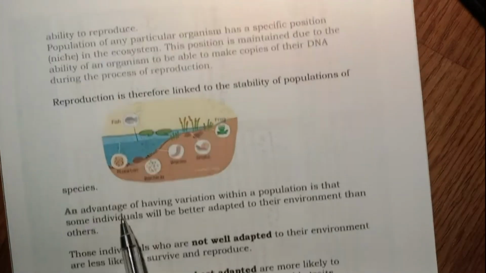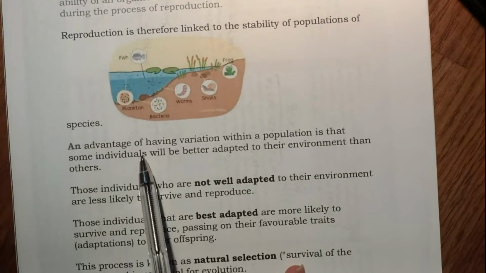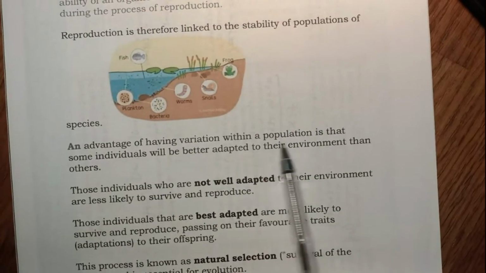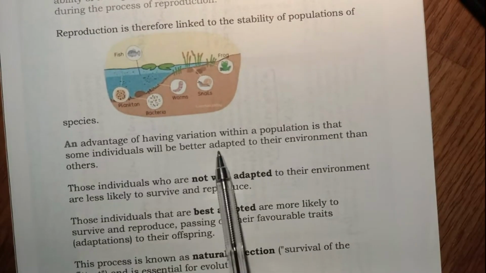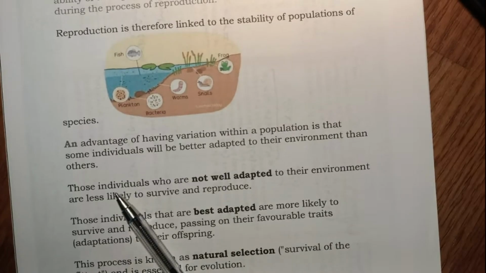Okay. An advantage of having variation within a population is that some individuals will be better adapted to their environment than the others. So say in human beings, if you take 100 human beings, some of them will be more fit to survive in cold weather. Some of them will be better fit to survive in hot weather.